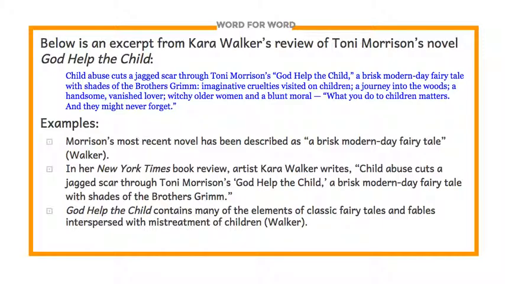Because this was an online source, we have no page numbers to report, but we can tell our readers that it came from Kara Walker. In the second example, the student has decided to write a complete sentence from the review, and this time he or she has included Kara Walker's name in the signal phrase before that quotation.